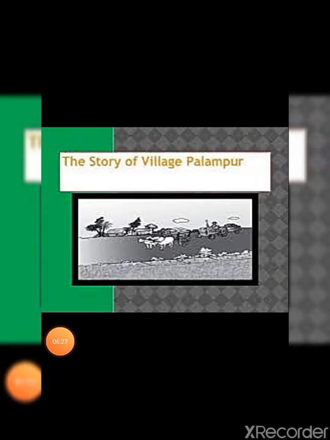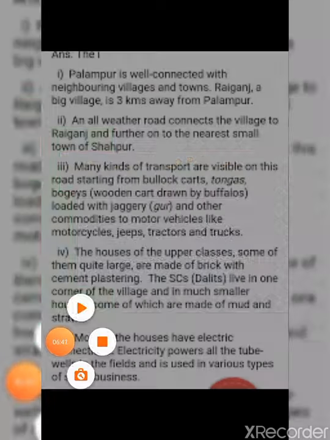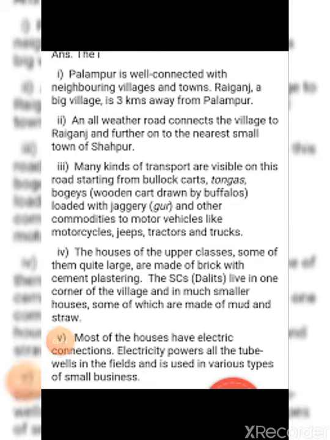Now let's discuss village Palampur. The first thing that we are going to discuss about village Palampur is the infrastructure of village Palampur. So Palampur is well connected with neighboring villages and towns.